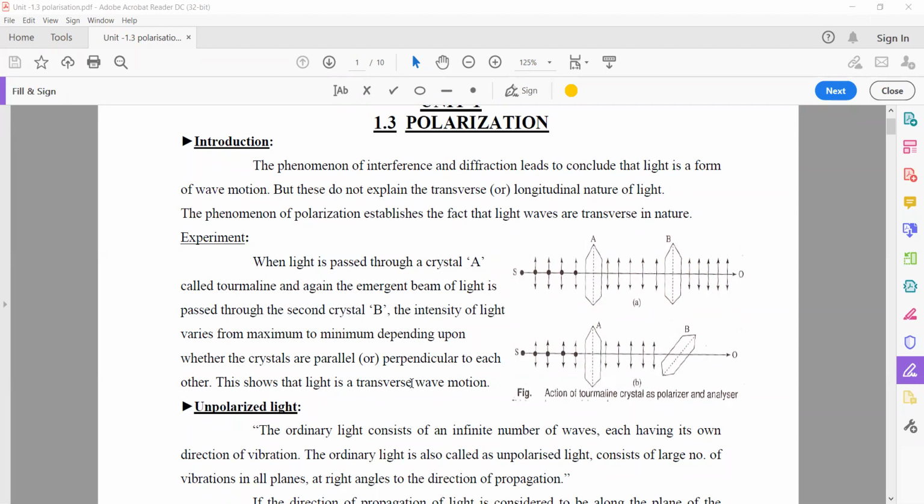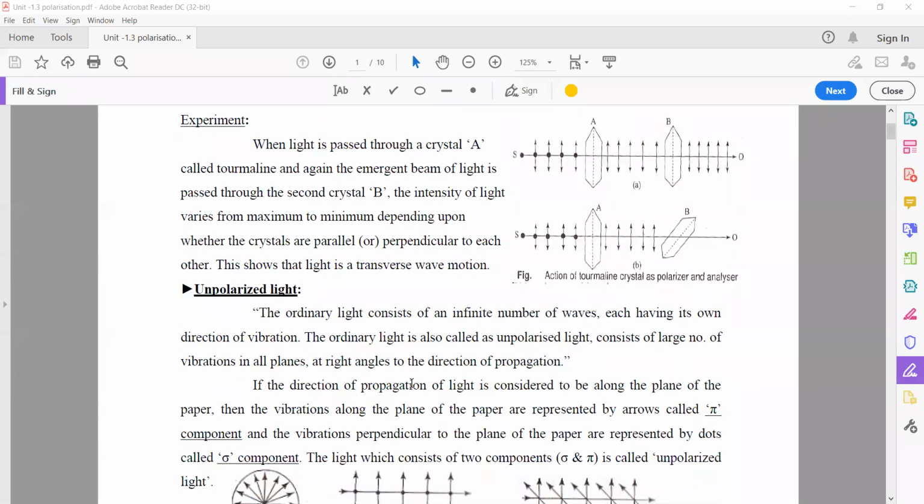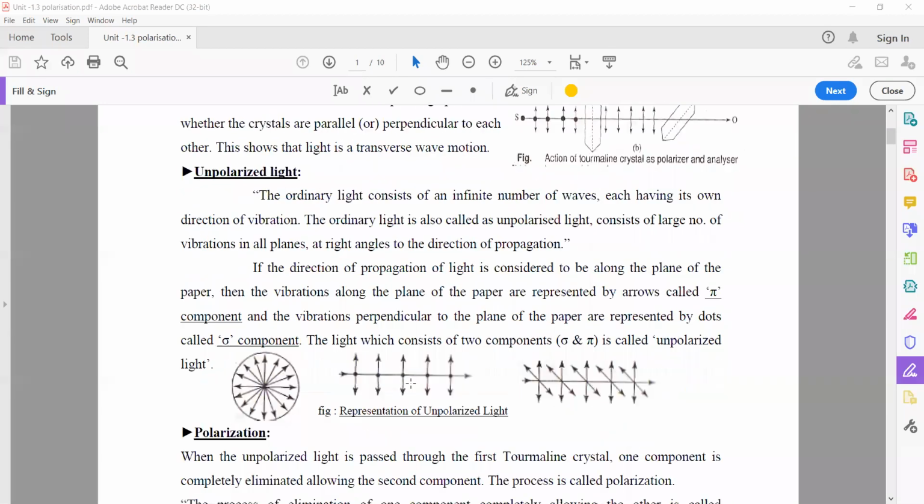Okay? Right. And the next one is unpolarized light. What is unpolarized light? Actually, ordinary light, for example a bulb, tube light, the sun, these are all examples of ordinary light.